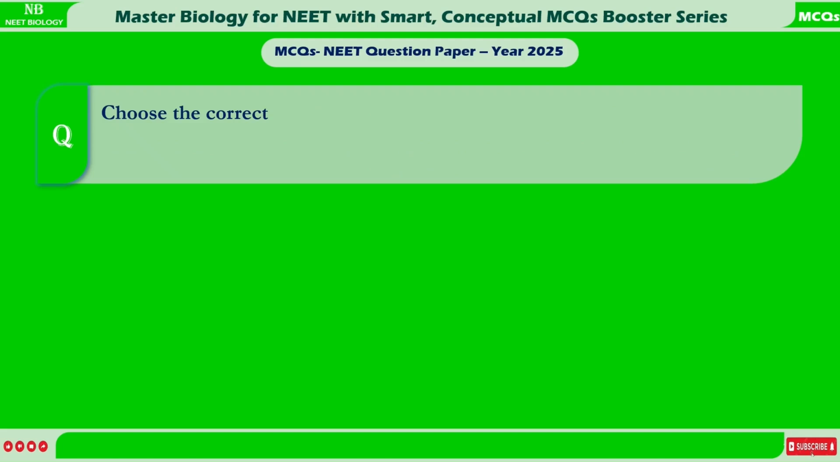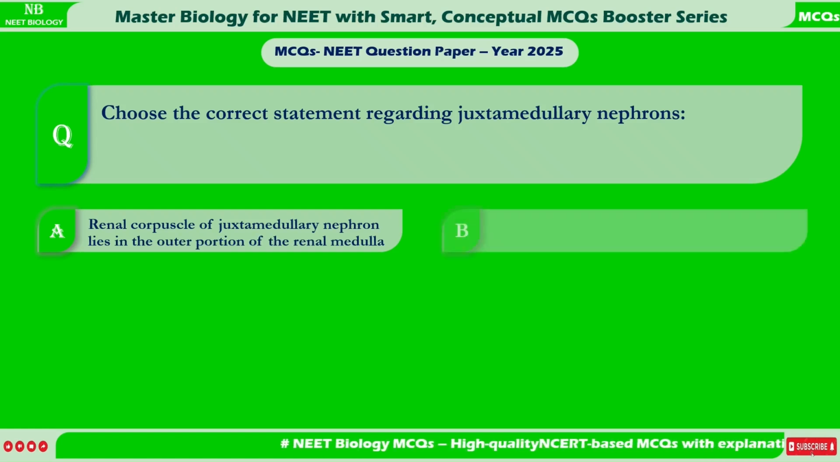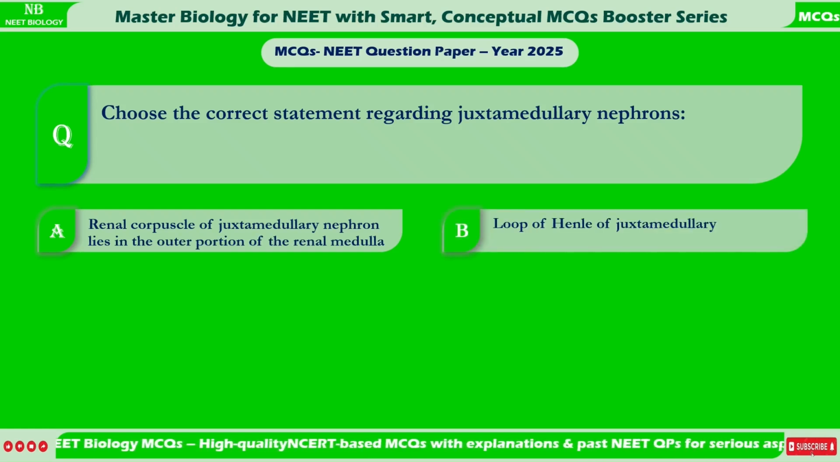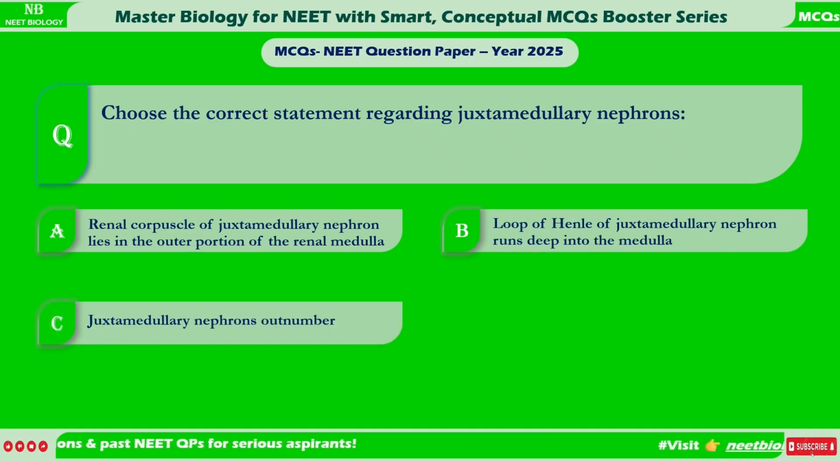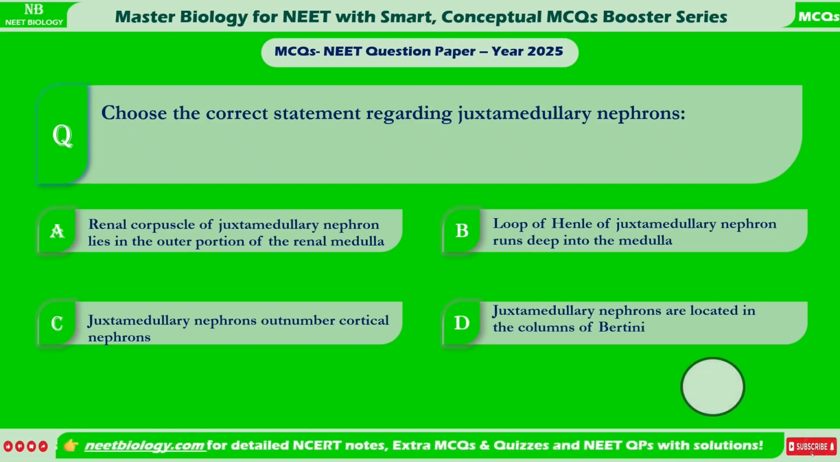Choose the correct statement regarding juxtamedullary nephrons. A. Renal corpuscle of juxtamedullary nephron lies in the outer portion of the renal medulla. B. Loop of Henle of juxtamedullary nephron runs deep into the medulla. C. Juxtamedullary nephrons outnumber cortical nephrons. D. Juxtamedullary nephrons are located in the columns of Bertini.